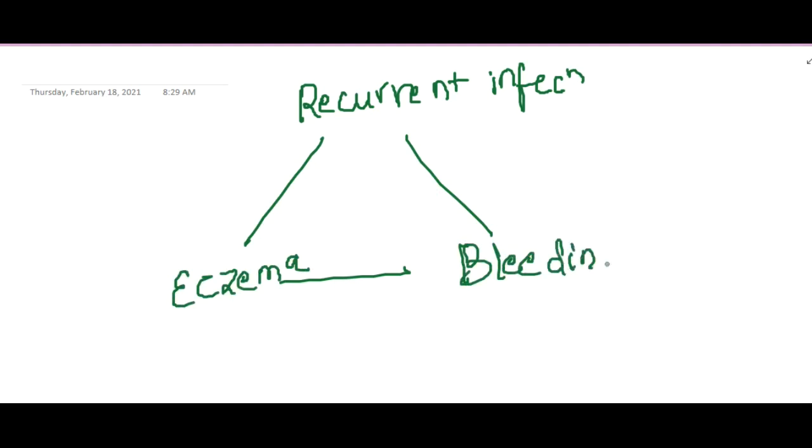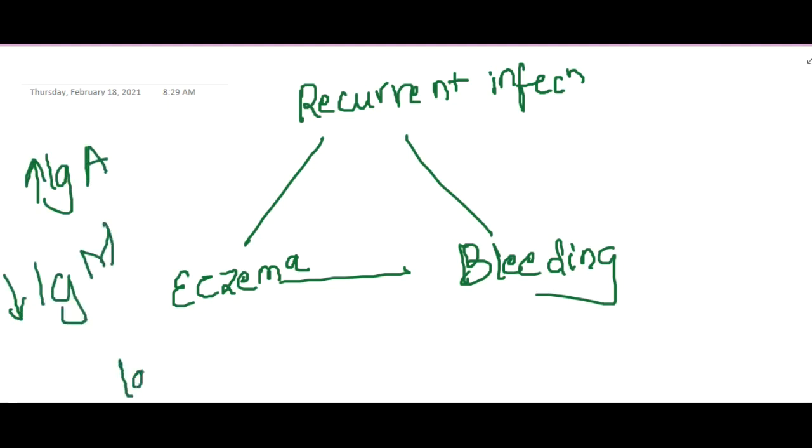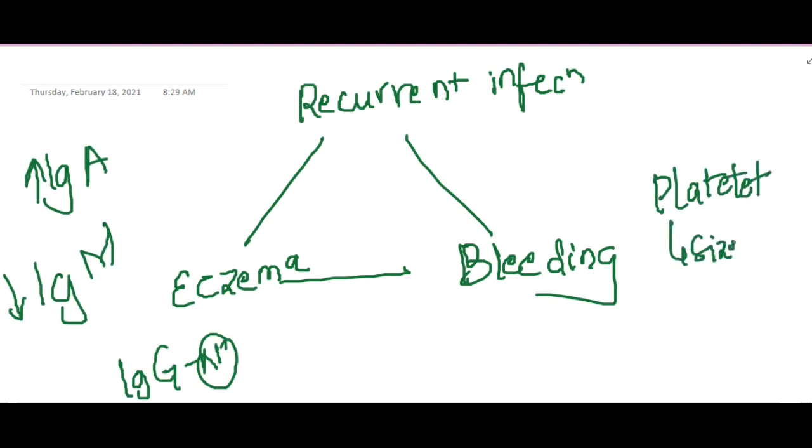Here there is increased IgA and decreased IgM, whereas IgG is normal. Okay, so this is about Wiskott-Aldrich syndrome. One more important thing is that platelet size is decreased, and platelet count is also decreased. That is the reason for bleeding.